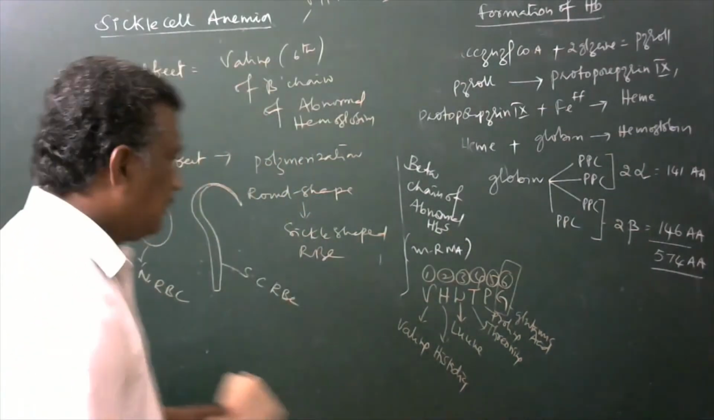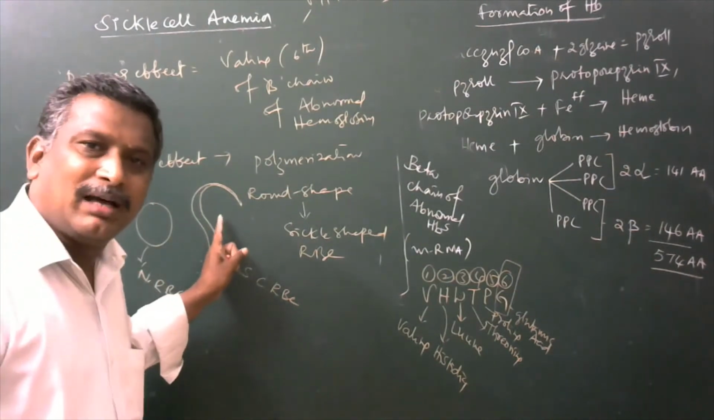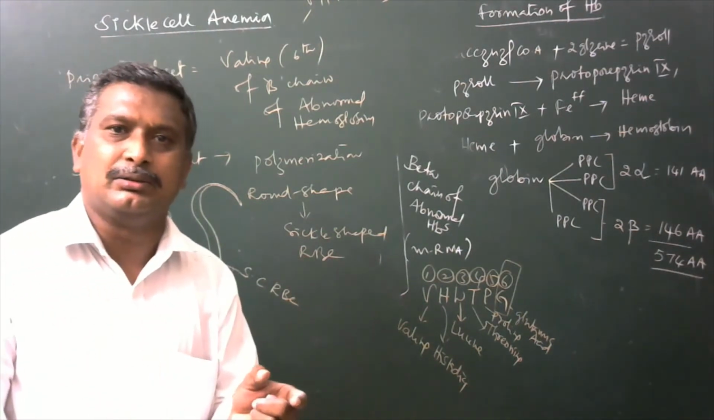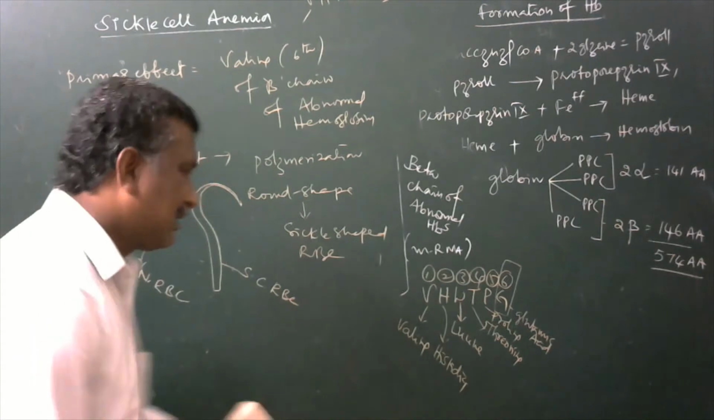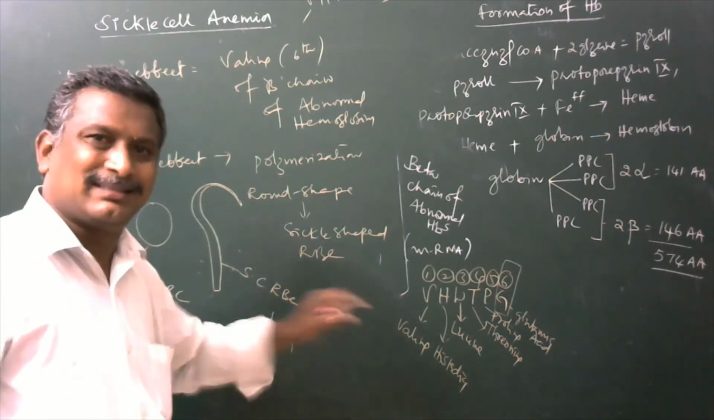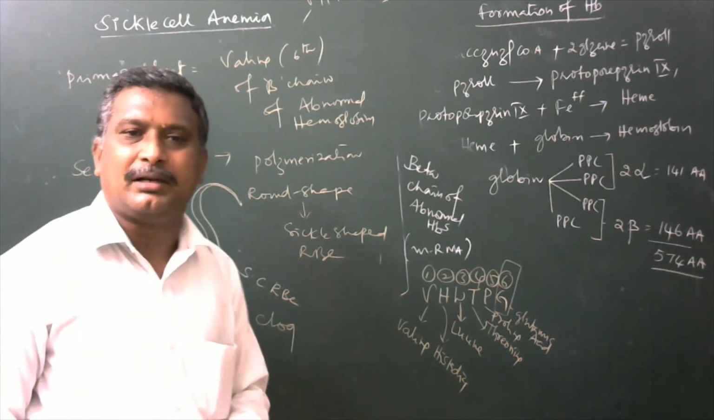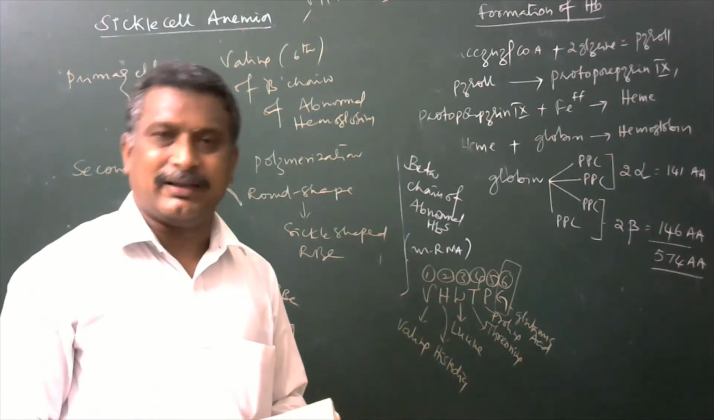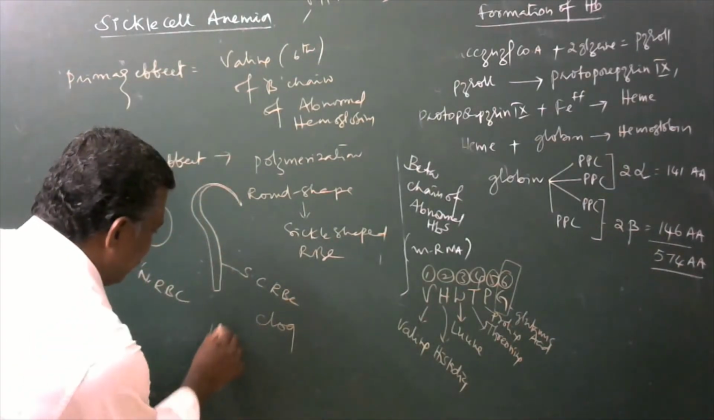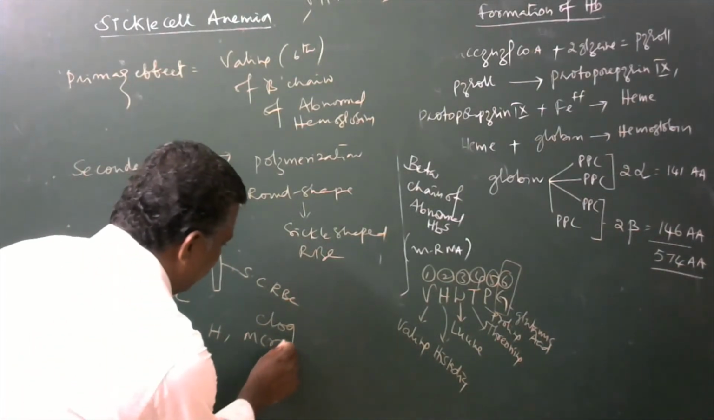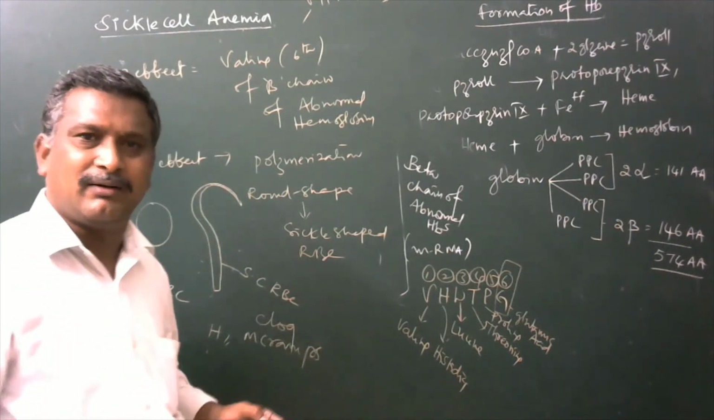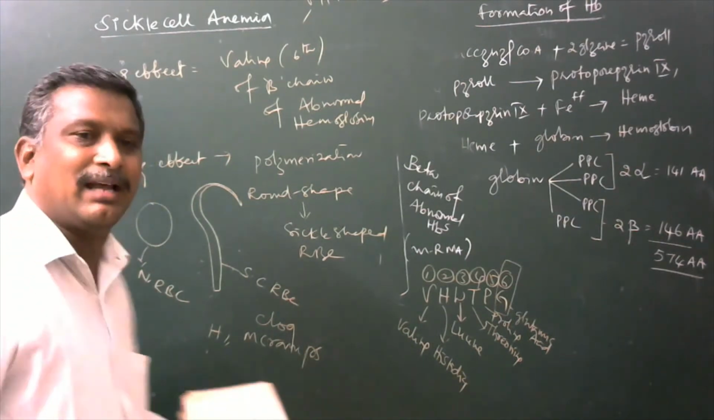Okay, these sickle shaped RBCs always tend to clump together. They have more tendency to go for clumping, and clogs also may develop in small blood vessels. The clogged blood vessels may reduce the flow of blood circulation. Finally, oxygen may not be supplied to all bodily parts. Hence, headache will develop, muscle cramps will develop, and spleen and also brain both will get damaged.